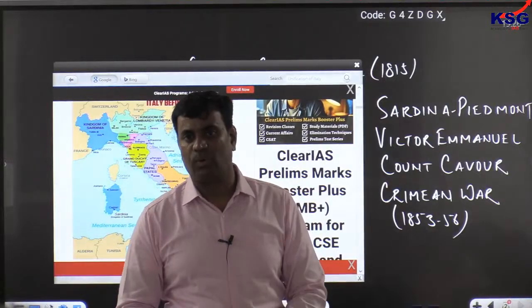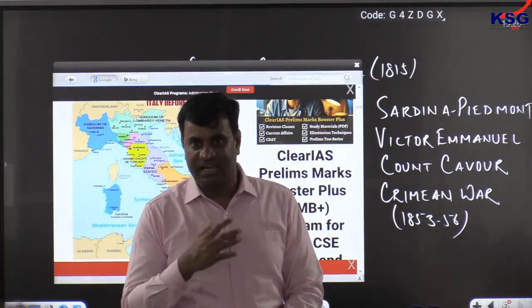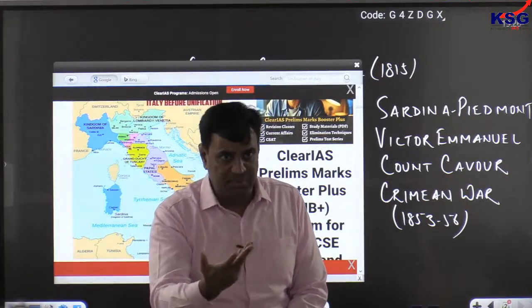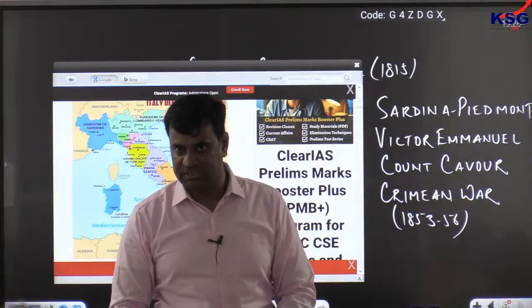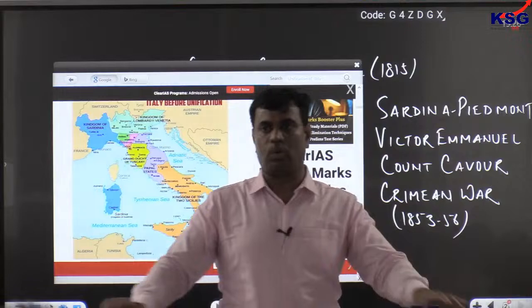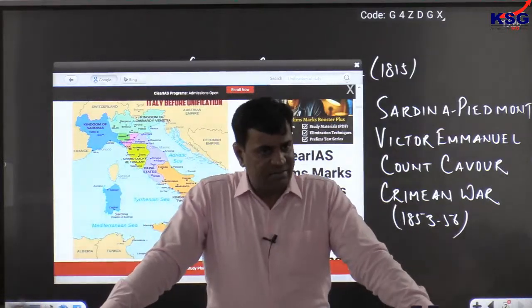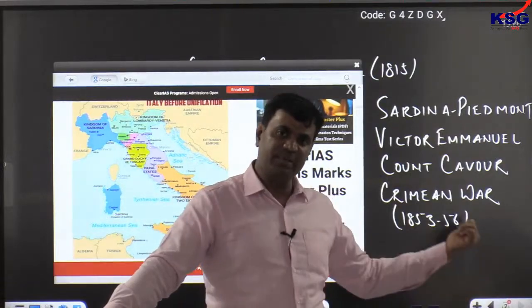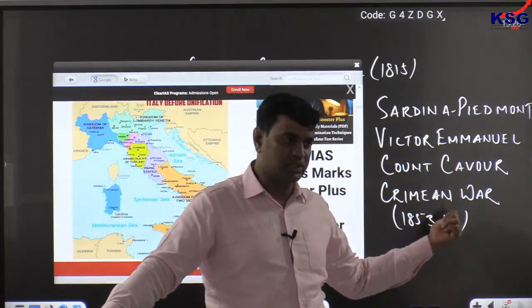That balancing actor was France, because France realized it is giving more edge to Russia and balance of power may get disturbed by Russian expansion. So France wanted to stop any major control of Russia over Crimea. And that resulted in war between Russia and France, known as the Crimean War of 1853 to 56.